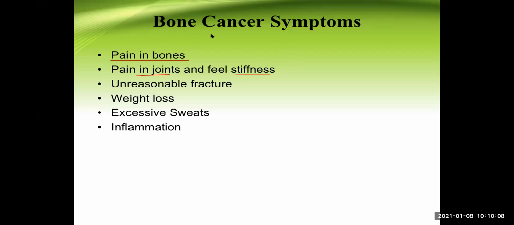Now, this is very true if the tumor is very near to the joint. Otherwise, there may not be any pain in the joint. The most common site of osteosarcoma is the metaphyseal area. The metaphysis is very near to the joint, so this is a common feature in that particular cancer. There may be a fracture, which is a pathological fracture. Even a slight amount of injury or trauma can break the bone.